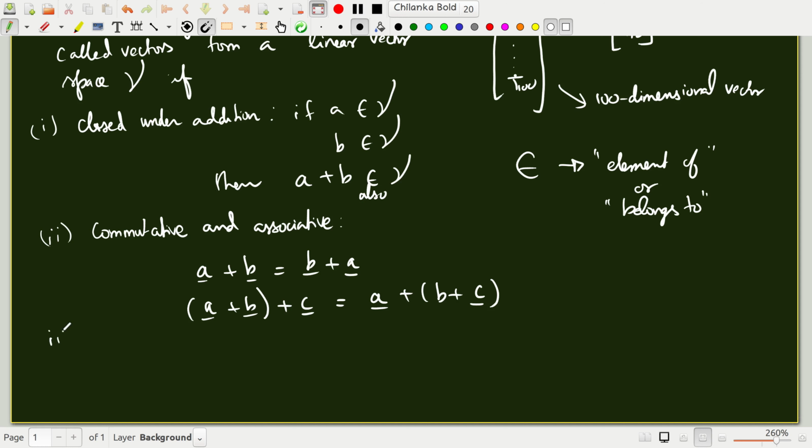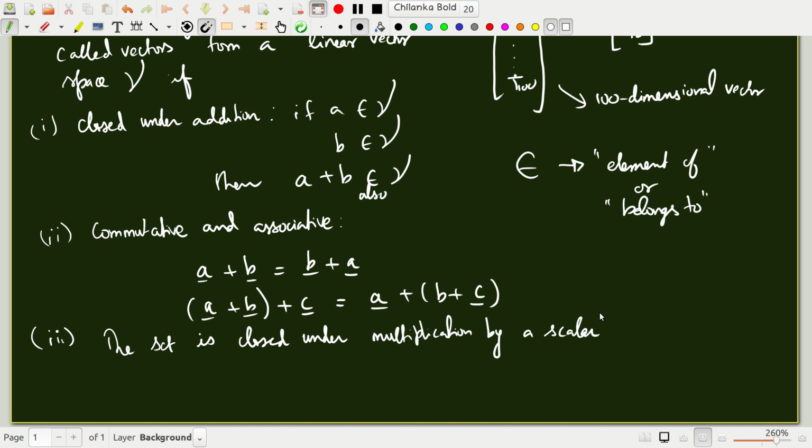The set is closed under multiplication by a scalar. A scalar is a number which can be a real or complex number, in general a complex number.